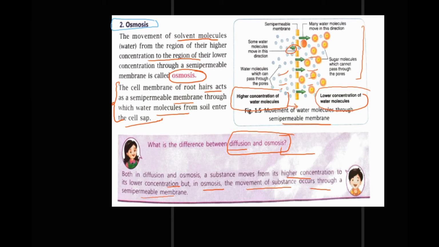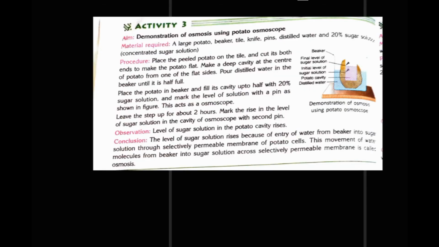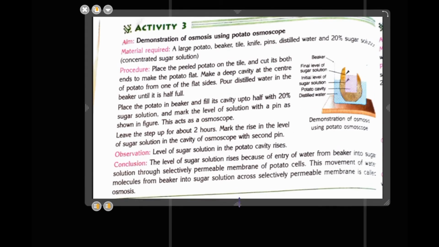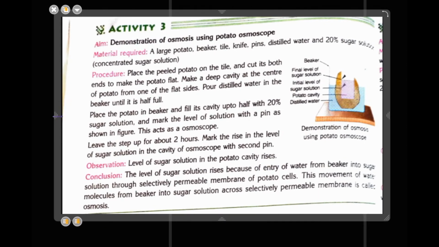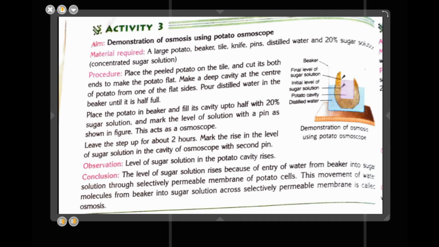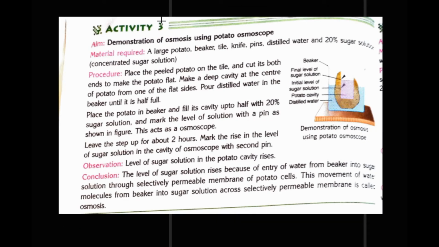Now we will move on to the next, that is page number 12 in your book. Here activity number 3 has been given. Let me increase its size. So what is this activity? Activities are very useful to study science, very important to understand science.